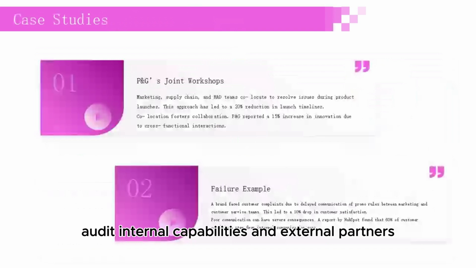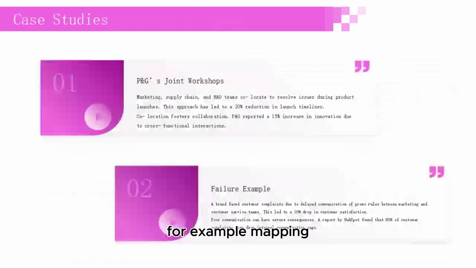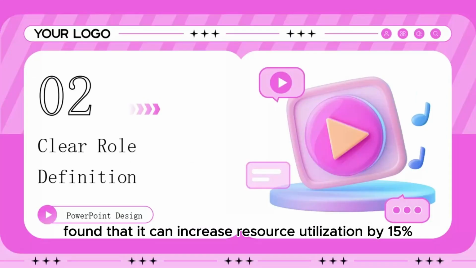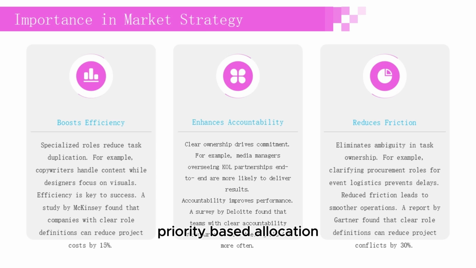Implementation strategies. Resource mapping. Audit internal capabilities and external partners. For example, mapping design teams and vendor lists helps in understanding available resources. Resource mapping improves visibility. A study by Forrester found that it can increase resource utilization by 15%.